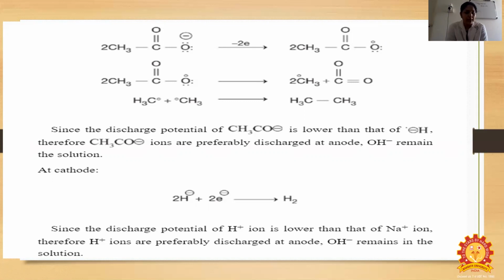At the cathode, 2H plus plus 2 electrons gives hydrogen. Since the discharge potential of the hydrogen ion is lower than that of the sodium ion, hydrogen ions are preferably discharged at the cathode, and OH minus ions remain in the solution. So this is the mechanism, and this alkane preparation is completed.